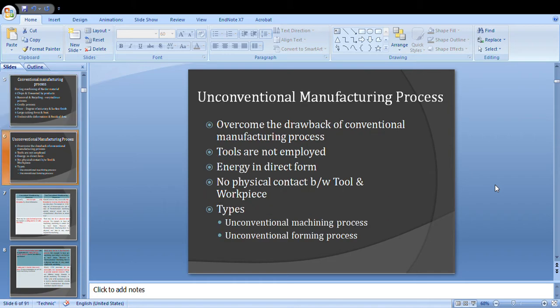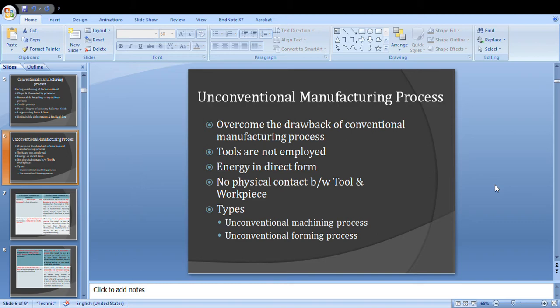Unconventional manufacturing process. Over the drawbacks of the conventional manufacturing process, tools are not employed. The main thing is that there is no direct contact between the tool and the workpiece. Let us take an example of a lathe. Here the tool will be fixed in the tool post, whereas the workpiece will be fixed in the chuck. The tool makes direct contact with the workpiece so that material removal takes place. But in unconventional machining processes there is no direct contact.